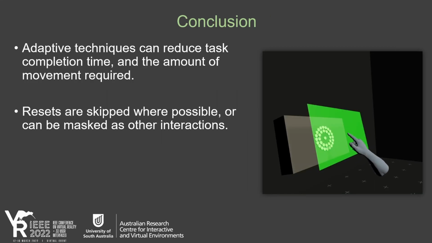In conclusion, we developed a set of adaptive reset techniques for haptic retargeting. The adaptive point and threshold techniques in particular can reduce the time and movement required to complete the reset. In some cases, the reset can be skipped or integrated into the interaction sequence using our touch technique, creating a more natural user experience.